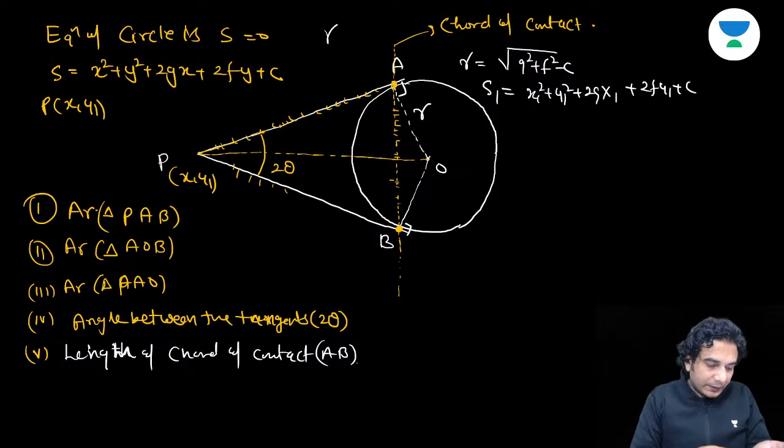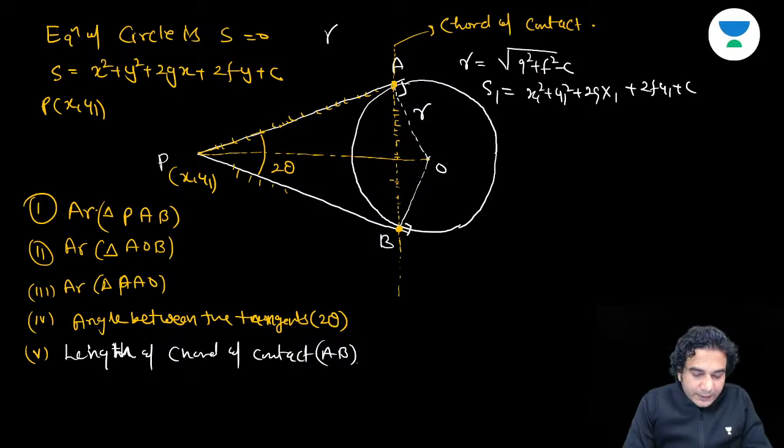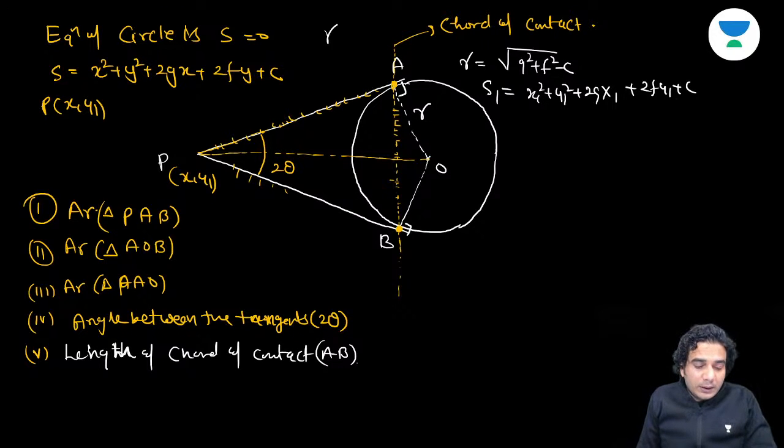What is this, h square plus k square minus a square raised to 3 by 2? That means you're writing s1 raised to 3 by 2. I think r s1 raised to 3 by 2 upon h square plus k square. You need to write your answer, Raga, in terms of s1 and r. H and K are point of contact? No, we don't know point of contact. We don't know the coordinates of point of contact. We only know the coordinates of point P and the equation of circle.